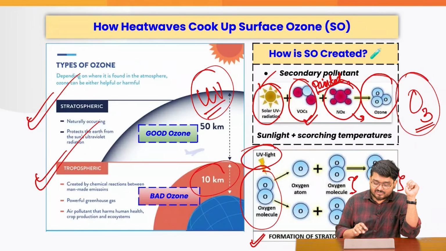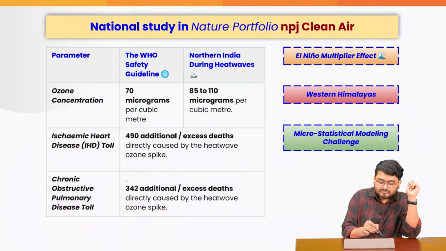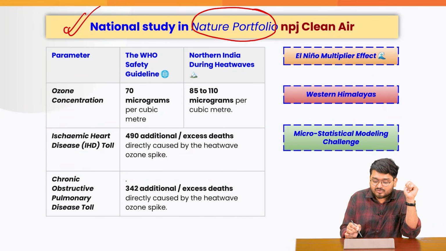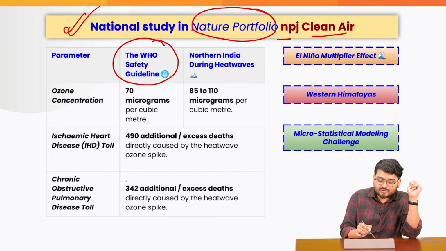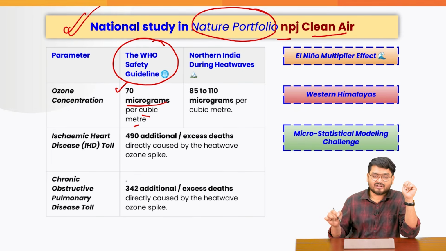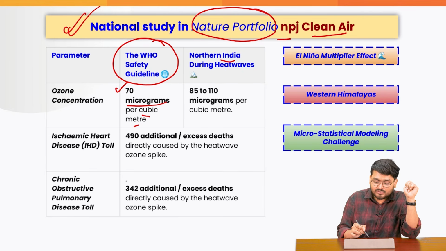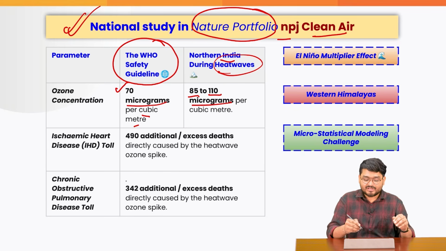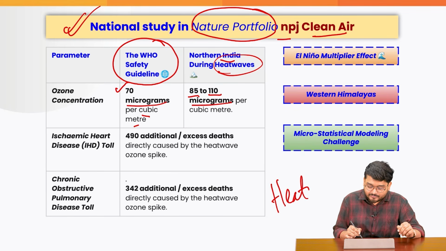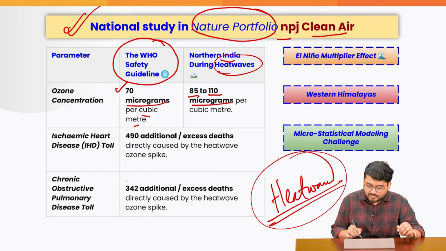Now this is where we understand the fact that this national study, which was done in the Nature portfolio by the name of NPJ Clean Air, is telling that the ozone concentration according to the WHO safety guideline must be 70 micrograms per cubic meter. How much is in India? During heat waves, 85 to 110 micrograms, because heat waves actually result in a drier condition.